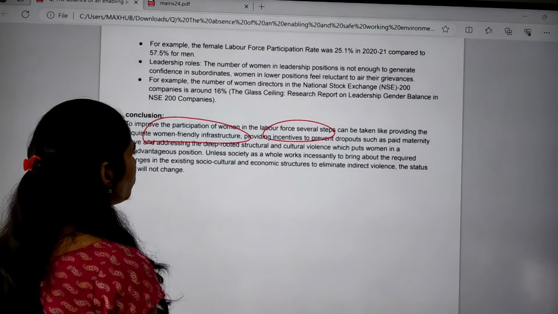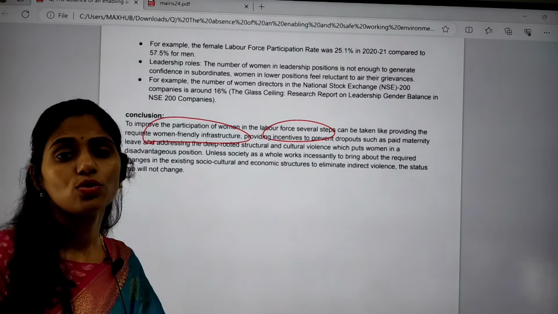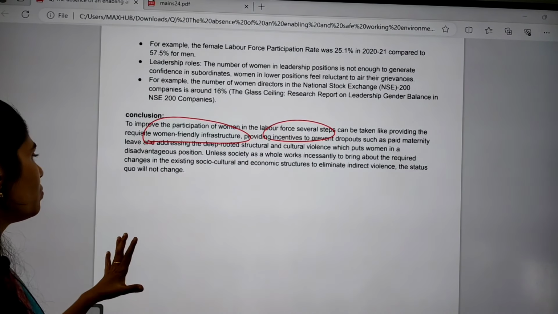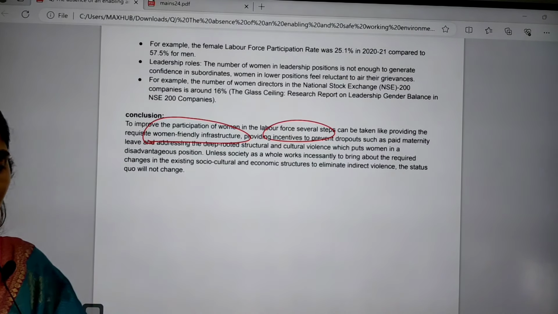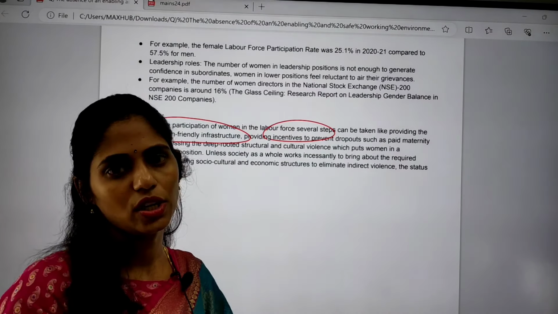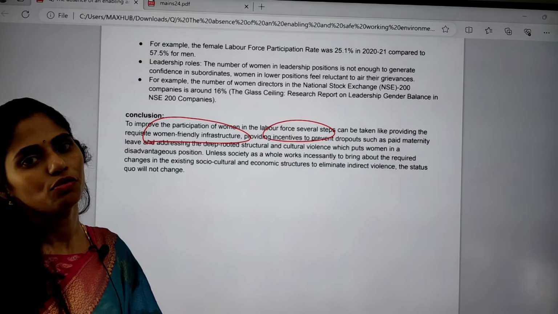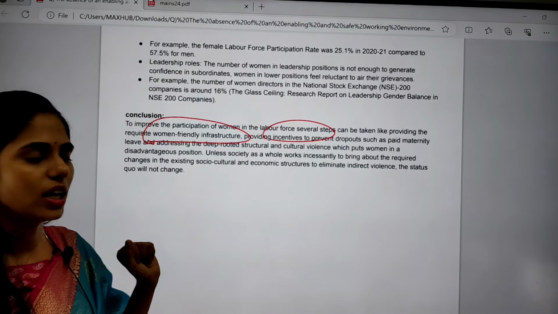And whatever cultural violence and structural violence is present in society, we have to provide some safety for women. In this way we can eliminate, or at least decrease, the violence and the sexual harassment. Then we can ensure there will be good participation of women in the labor force. So this is about the model answer.